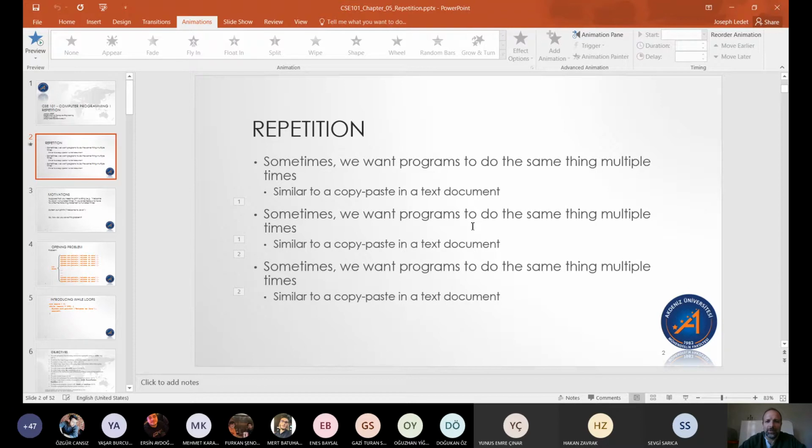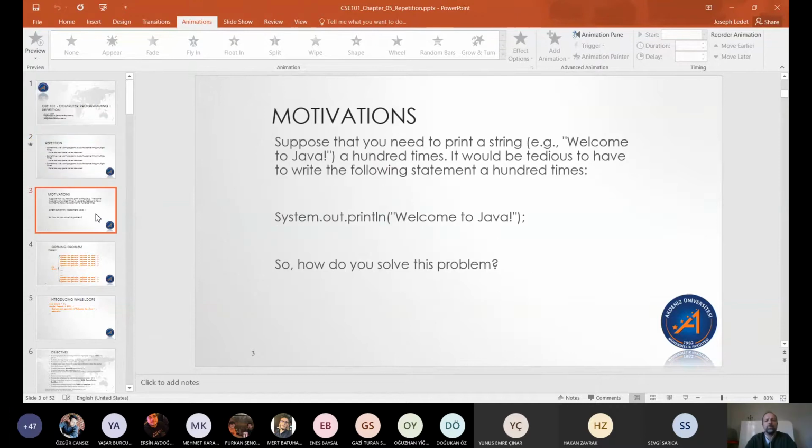So how do we do that? Now, we could just write the same line of code multiple times, just like I've done here, where I wrote this, then I copied it and pasted it, and I copied it and pasted it again. But what if we wanted to display a message like "Welcome to Java" 100 times?